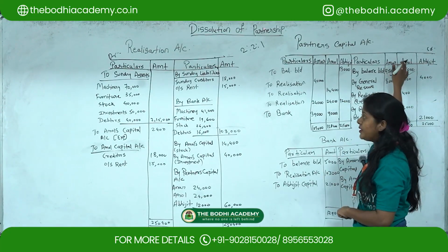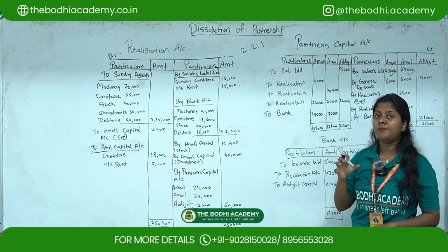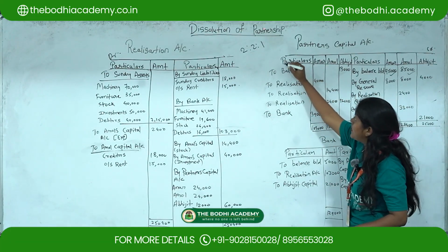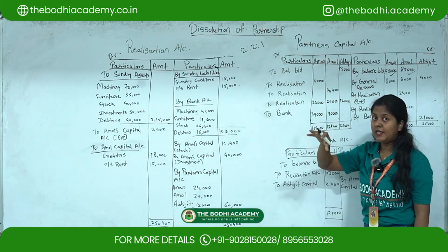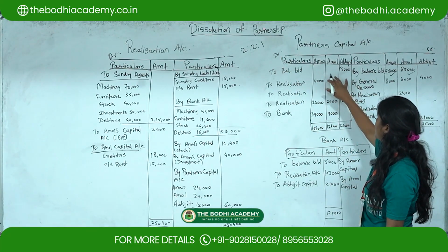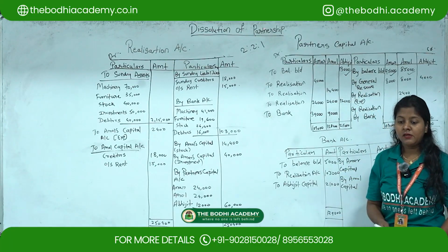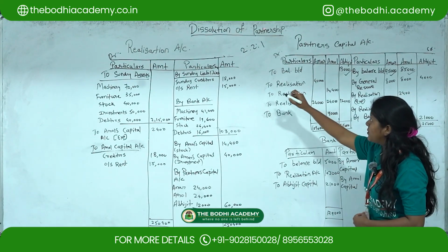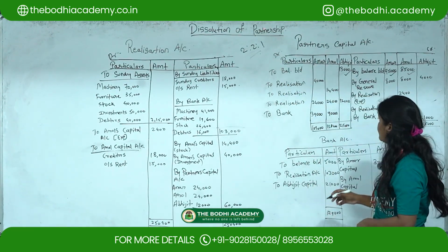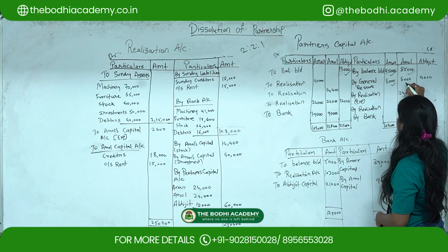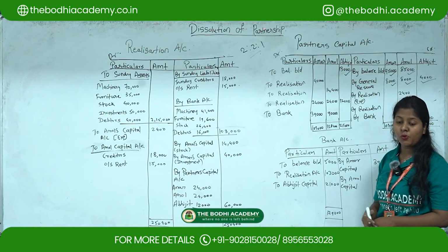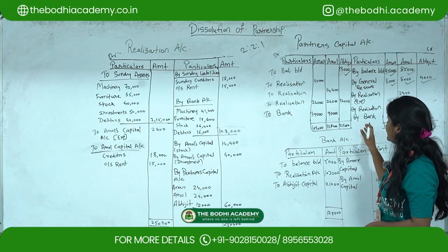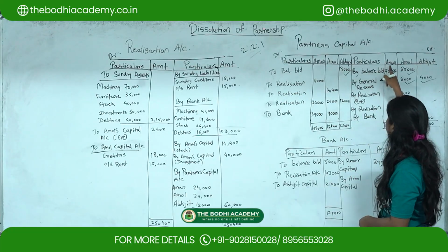With regards to Abhijit's capital, they have shown it under the asset part. So we are going to transfer it to this side, that is the debit side, because they have shown it under the asset part of the trial balance. So here it will come as 13,000, because Abhijit's capital is 13,000. Then the general reserve, of course, we are going to distribute in this ratio 2:2:1, the old ratio, as 8,000, 8,000 and 4,000. The general reserve total amount is given as 20,000. So 20,000 multiplied by 2 divided by 5, you will get for Amar.